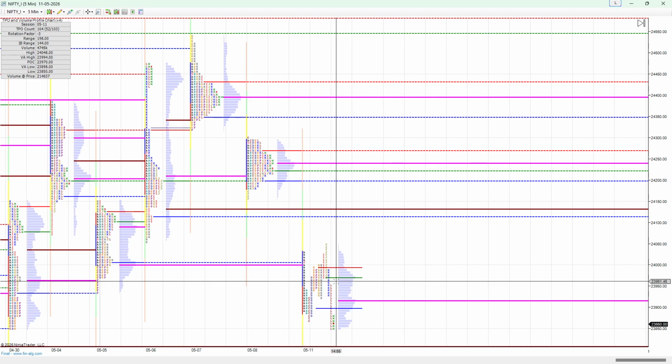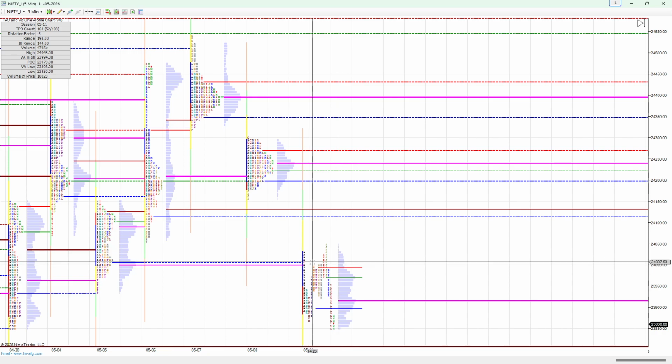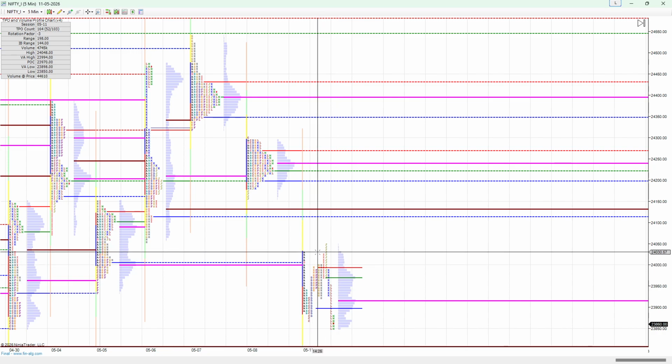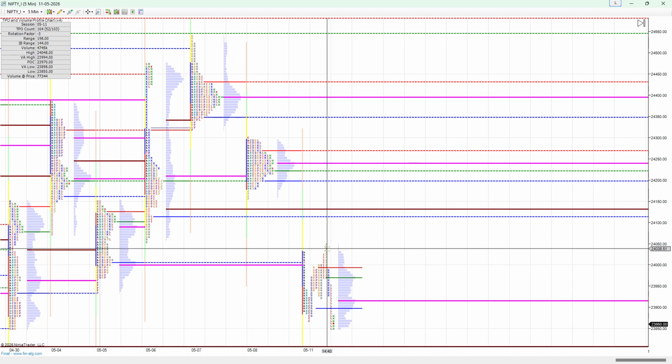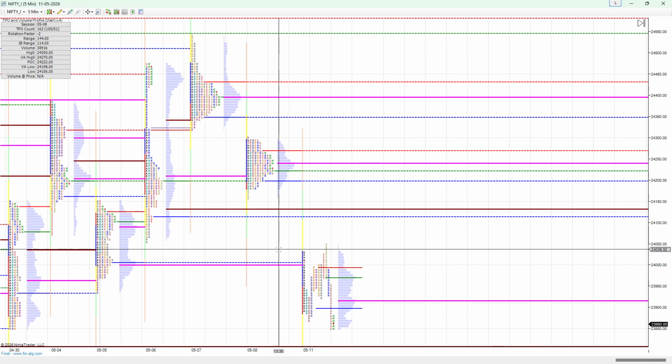Okay, so VAH 23,994. That means above 24,000 the people are not interested. This is actually the Nifty future for the May future. So whatever the 24,000 mark is there, above it they are not trying to push. Only below they are trying to push. That is what the VAH is telling, the story.